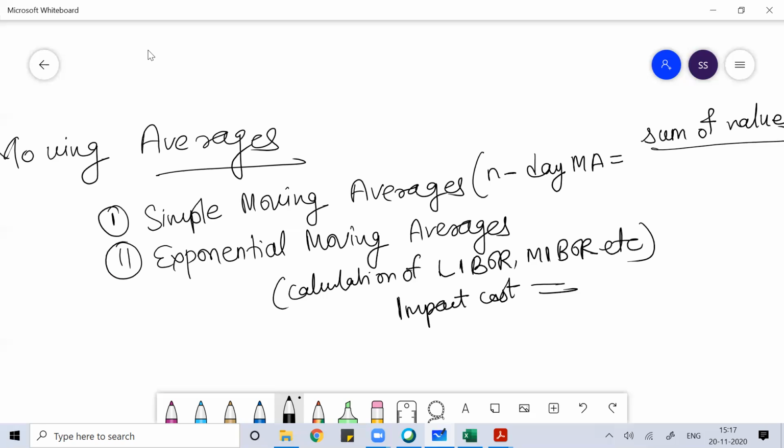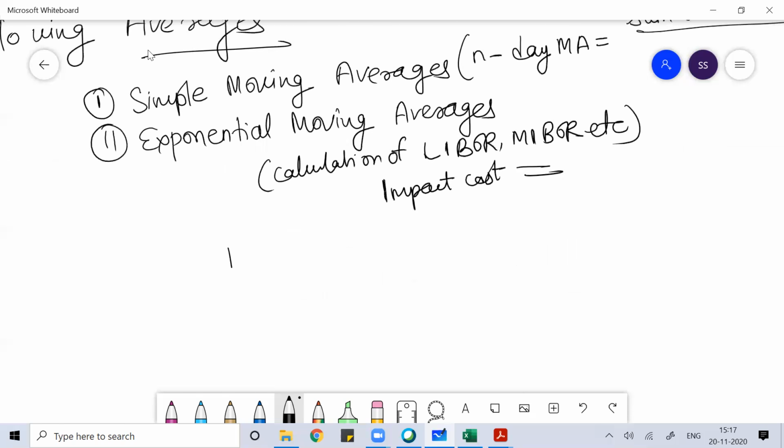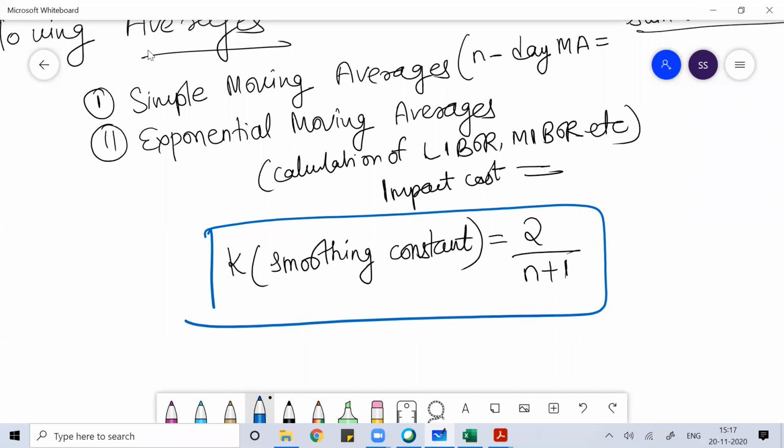In case of exponential moving average, first we find something called K. K is called the smoothing constant, where the formula of K is equal to 2 divided by n plus 1.